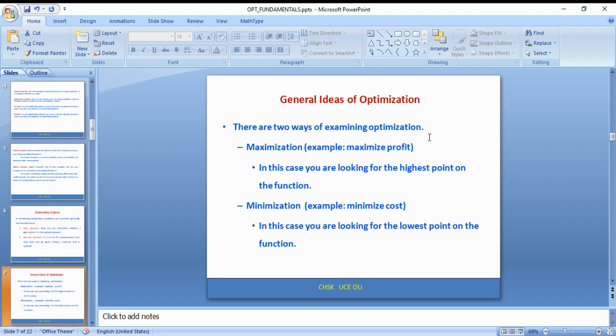The general idea of optimization is that there are two ways, maximization or minimization. In case you are looking for the highest point, that is related to maximization. In case you are looking for minimization, such as minimizing cost, then it is called minimization.